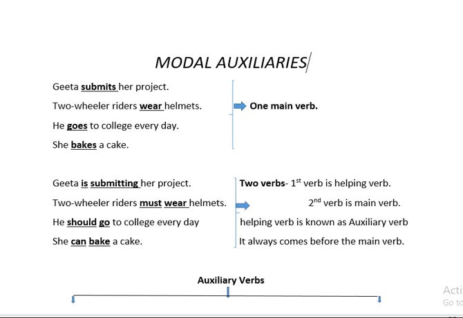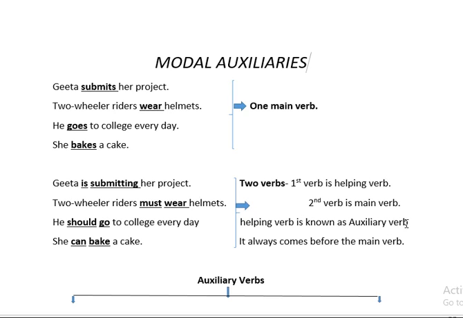She bakes a cake. Now, what you come to know, children, is that I have underlined the verb, and in each of these sentences we have only one verb. So we can say these verbs are main verbs.